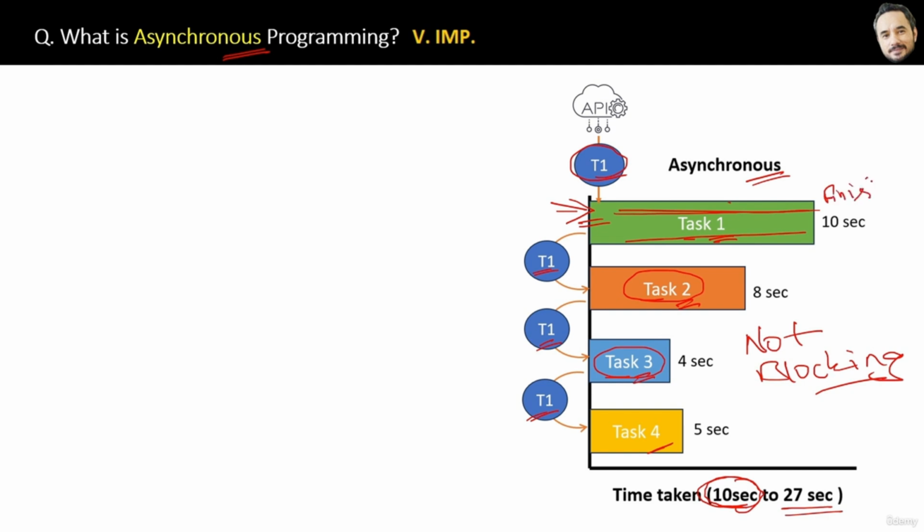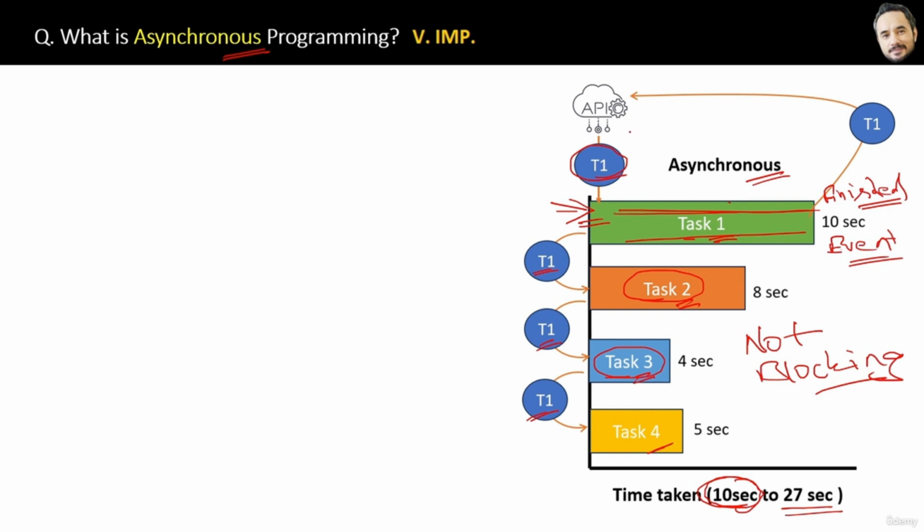Whenever any task is completed or finished, it will raise an event. Then that event will be immediately heard by our thread T1, and our thread will immediately stop whatever it is doing at that point of time. And what will T1 do? On a priority basis, it will immediately report the task completion to the source. And then again, T1 will resume whatever it was doing earlier. So that's why we also say Node.js has an asynchronous programming approach and also an event-driven architecture.